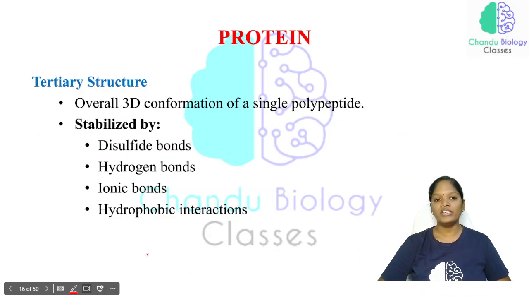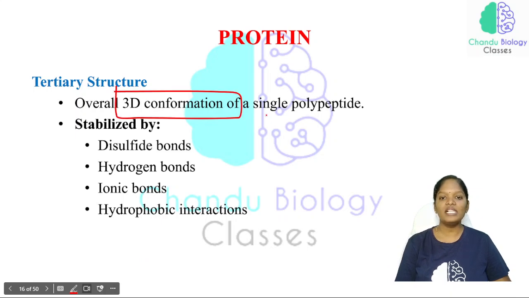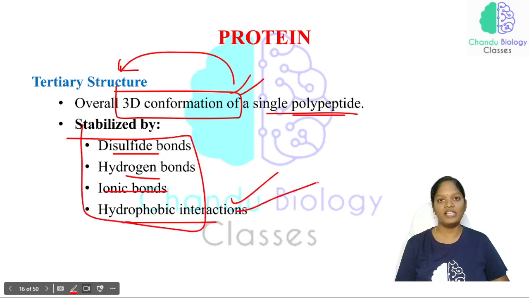Now the tertiary structure. In yesterday's class I explained the tertiary structure, the overall 3D conformation of a single polypeptide. It gives a three-dimensional view, and the bonds involved in stabilizing the tertiary structure are disulfide bonds, hydrogen bonds, ionic bonds, and hydrophobic interactions. All these bonds are important to stabilize a tertiary structure. What are all the bonds? Disulfide bonds, hydrogen bonds, ionic bonds, and hydrophobic interactions.